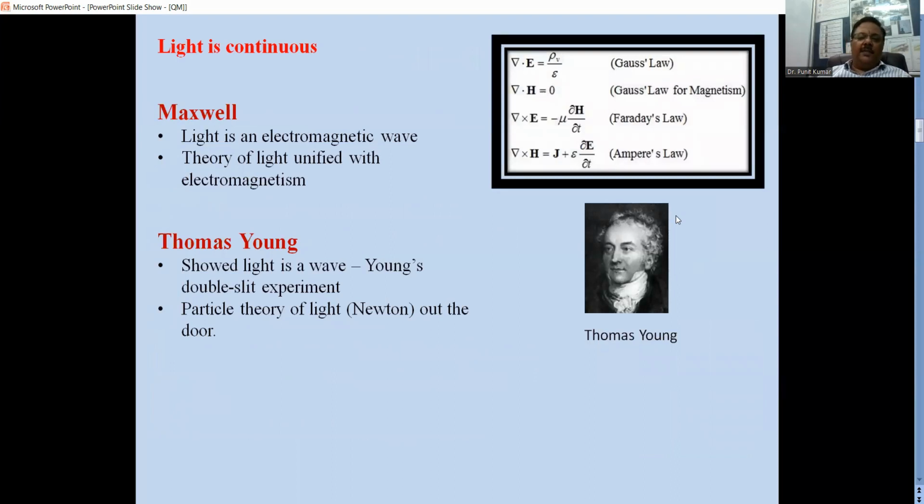Later on, Maxwell came with his concept of electromagnetic waves. The Maxwell equations were established on the earlier hypotheses given by Gauss, Faraday, and Ampere. So Maxwell conceptualized and combined all these earlier concepts and gave a unified theory of light, which is acceptable till now. And Young showed from his double slit experiment that there is a wave theory of light.